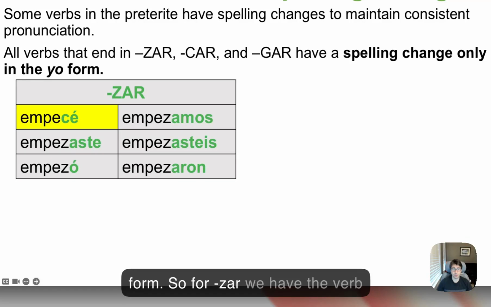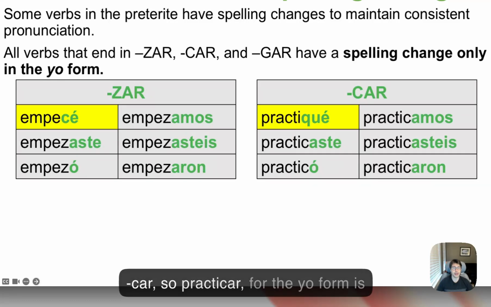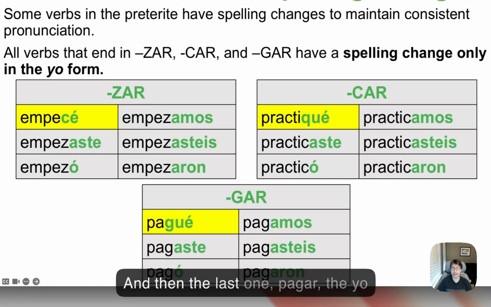So for zar, we have the verb empezar. With a Z, we can see that the first person becomes empecé. And then you can also practice all the other ones. And don't forget there are some accents. And then for car, so practicar, the yo form is practiqué. So it sounds exactly the same, but if you add a C here, the sound will be different, and that's why we have the spelling change. And then the last one, pagar, the yo form is pagué.